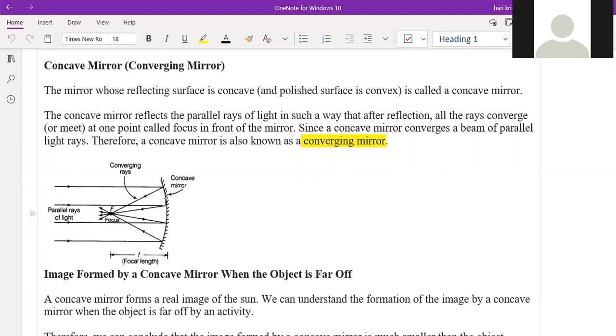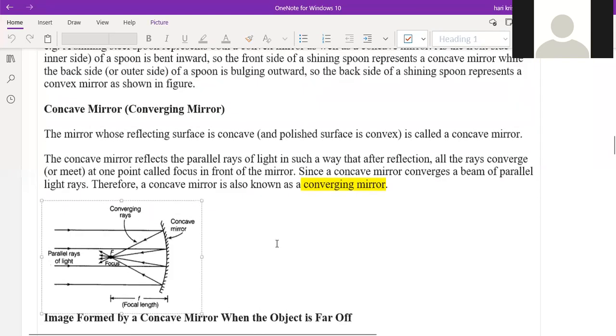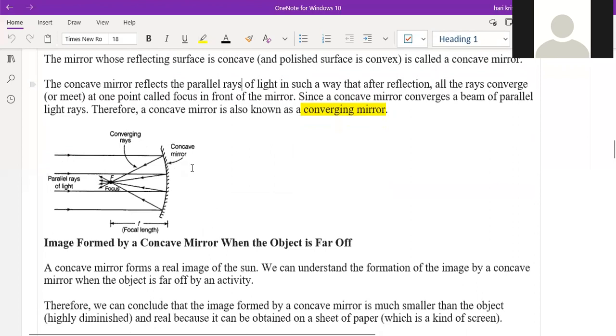Sir, sometimes we can see some mirrors on the road, right? That's actually concave. Yes, sir, concave mirrors we see on the road sometimes on the pole. So this is a concave mirror. You can take this as a concave mirror. These lines are there, right? These are the beam of light particles.